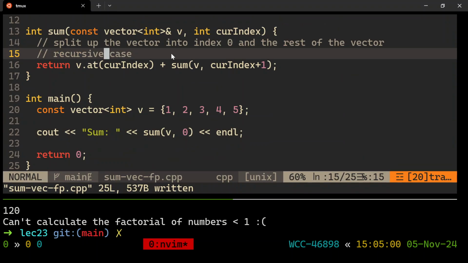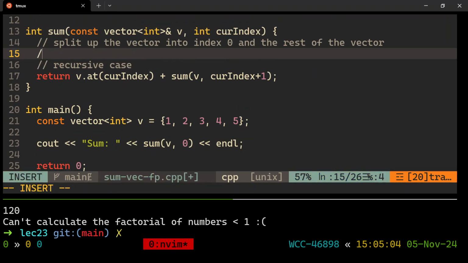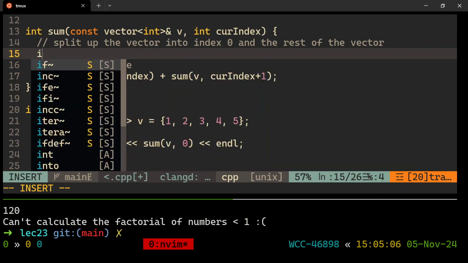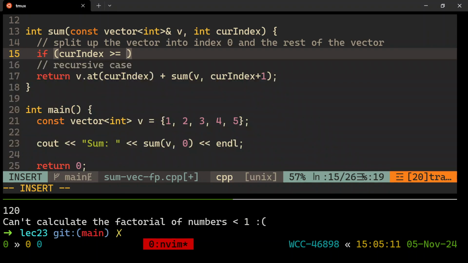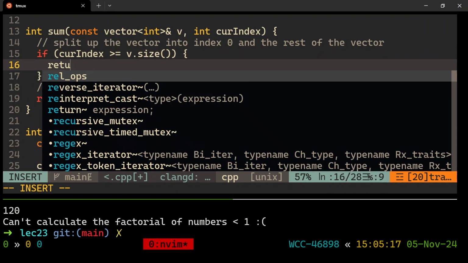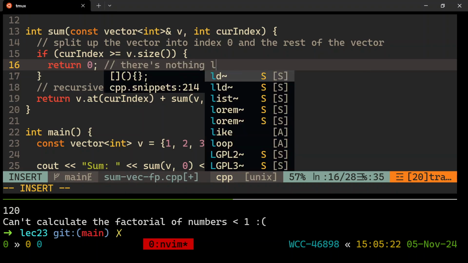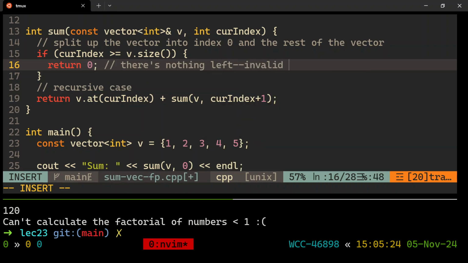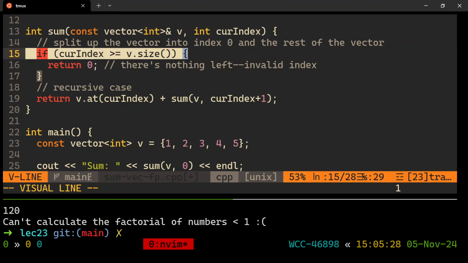But the base case is going to be when cur index is so big it's not part of the vector anymore. I'll say if cur index, the thing that starts my vector, is bigger than or equal to v.size, then I'm done. There is no real answer, right? I'll return 0 because there's nothing to sum up anymore. Invalid index. Sum of all the values of this vector starting from an index way past the end of it, there's nothing there. So the sum of all those empty things is 0.